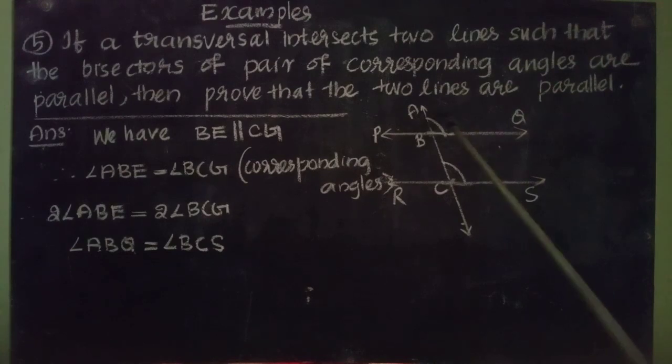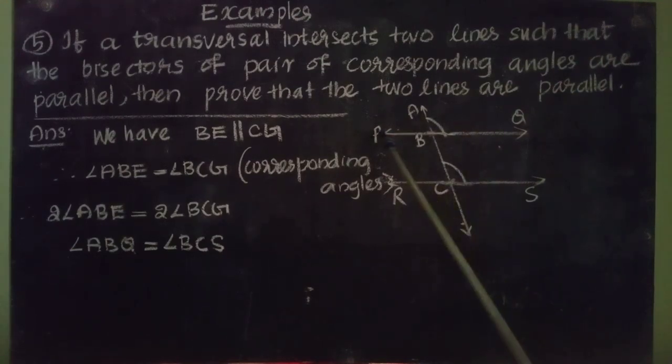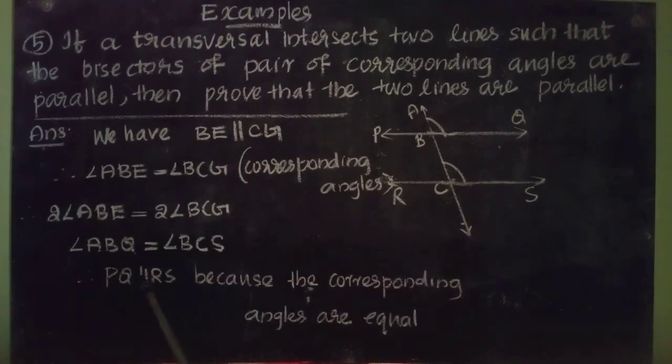So here the corresponding angles are equal. So we can say this line PQ and line RS are parallel. So let us write therefore PQ parallel to RS, because the corresponding angles are equal. So we proved the two lines are parallel.